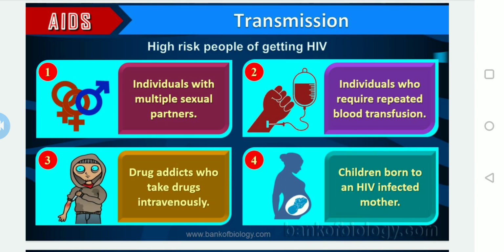And the fourth one, as I said, is children born to HIV infected mothers. Knowingly or unknowingly, if the mother has been infected for different reasons and it is not identified or diagnosed in the early stages, the children born to an HIV infected mother will also become HIV positive. So these are all the high risk people for getting HIV. They are also known as modes of transmission.